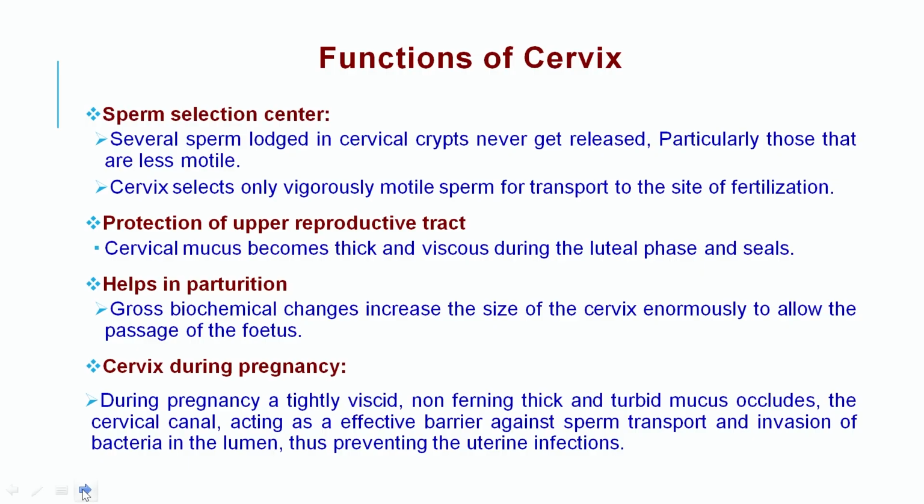It also acts as a sperm selection center. It separates the dead or weak spermatozoa and allows only the live, progressively motile spermatozoa to pass into the uterus. Protection of the upper reproductive tract: it protects the upper reproductive tract by closing the cervix so that any infection or contamination does not enter the uterus.